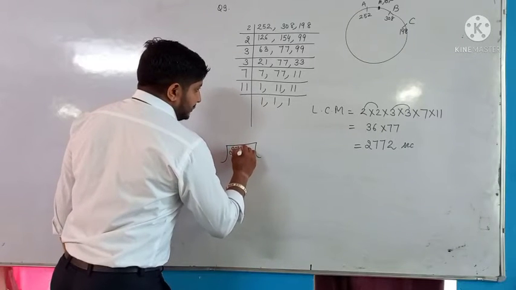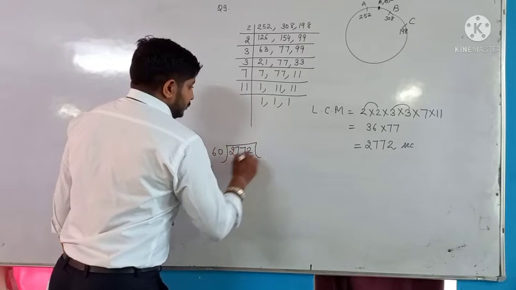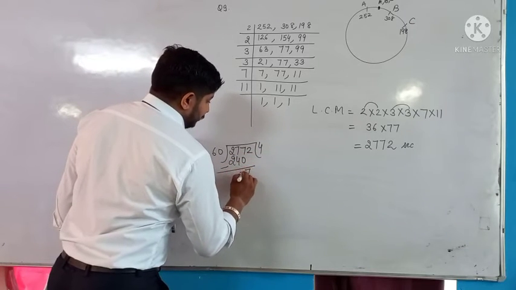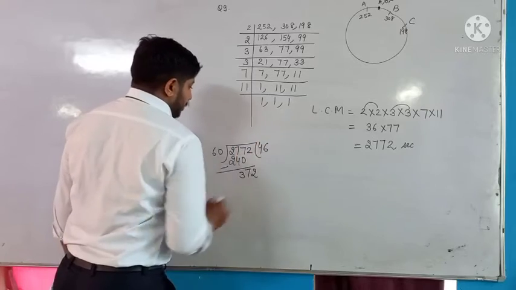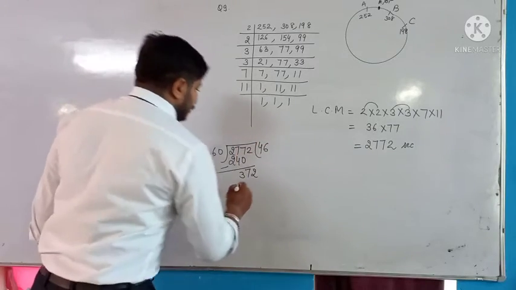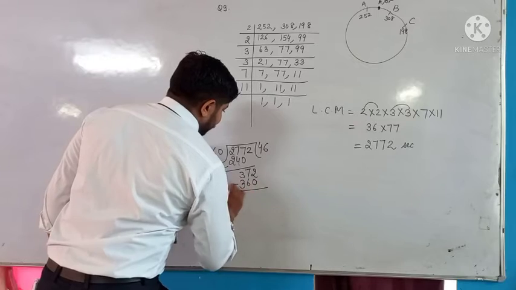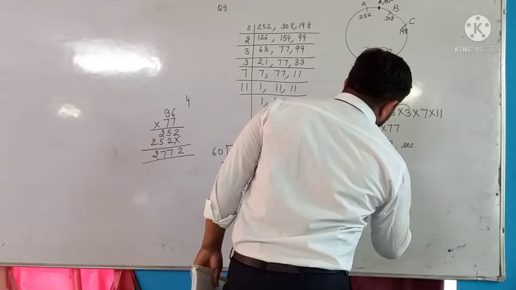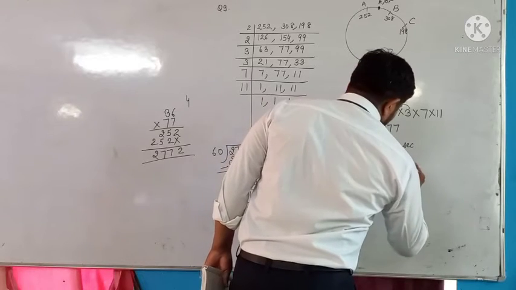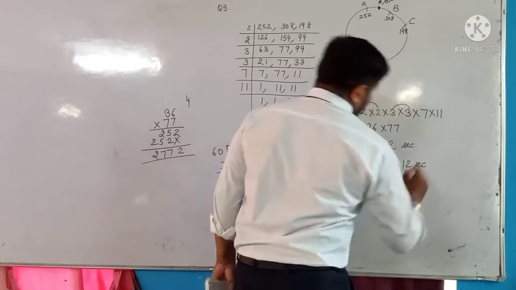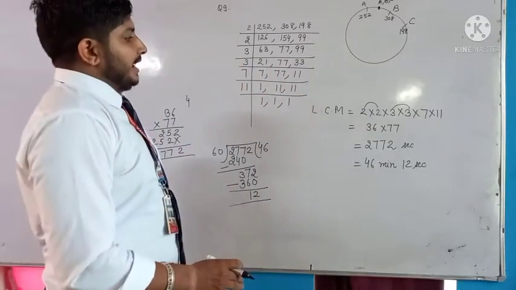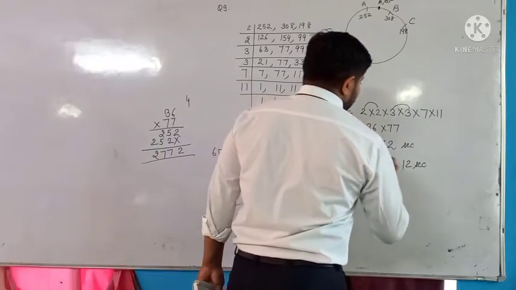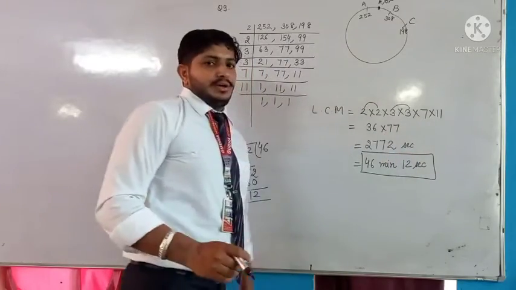So divide by 60, beta. 6 fours are 240, subtract: 372. Then 6 sixes are 360, subtract: 12. Means after 46 minutes and 12 seconds. Okay. First we find the LCM, then we convert into minutes. They will meet together after 46 minutes and 12 seconds. Note it also, beta.